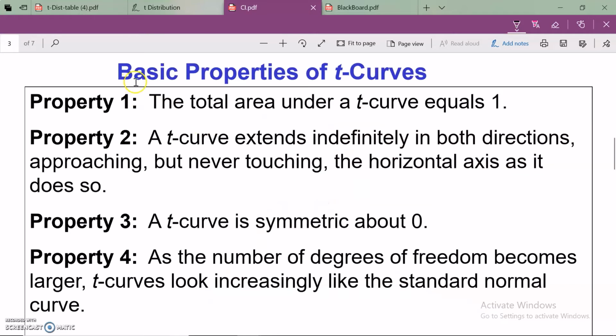Before I show you an applet, I thought it's a good idea to discuss the properties first. Let's understand the basic properties of the t distribution. Number 1, the total area under the t curve is equal to 1. Number 2, the t curve extends indefinitely in both directions, approaching but never touching the horizontal axis. Number 3, a t curve is symmetric about the point 0. And number 4, as the number of degrees of freedom increases, t curves look increasingly like the standard normal curve.